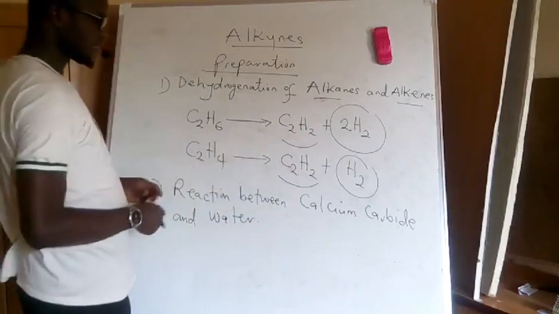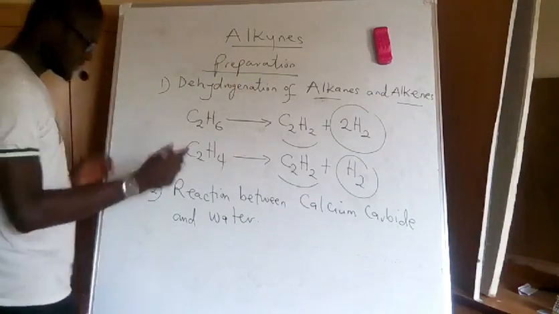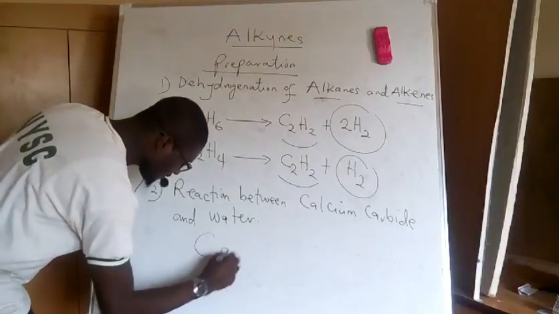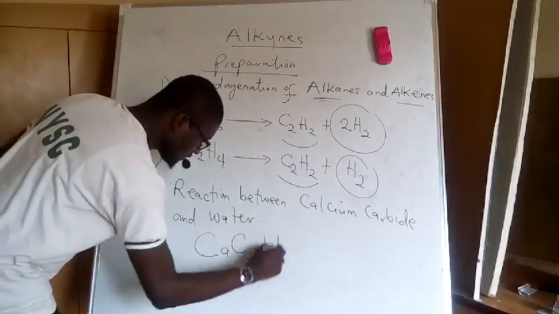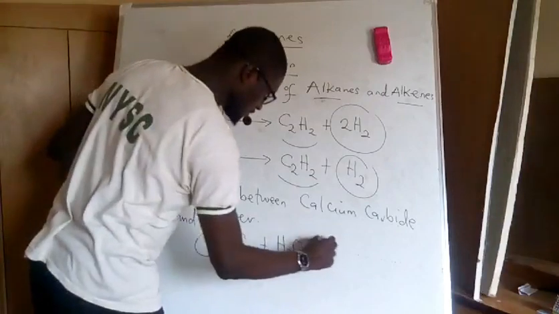Yes, reaction between calcium dicarbide and water will produce alkyne. Calcium dicarbide is CaC2. If I react this with water, H2O, I'll produce